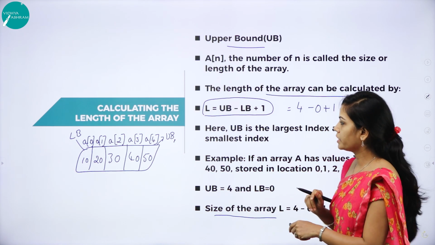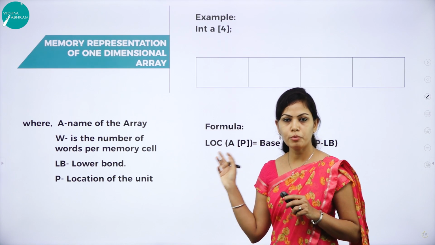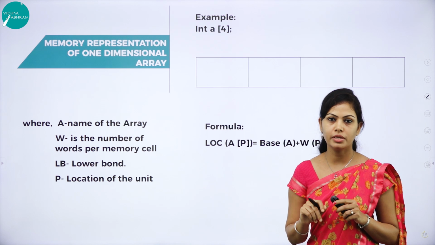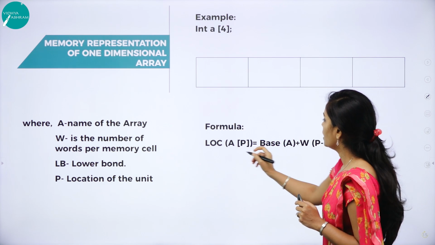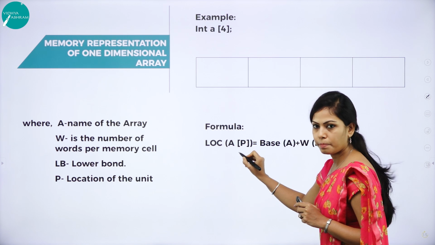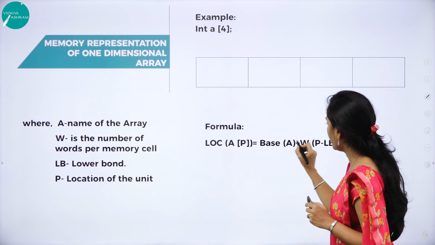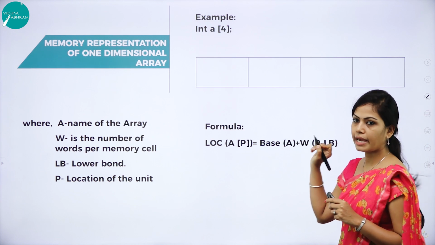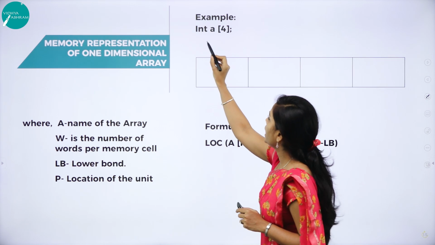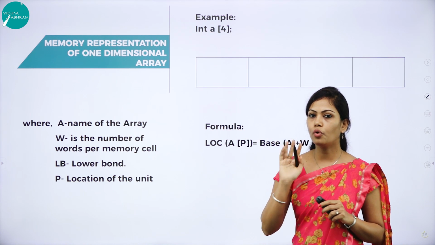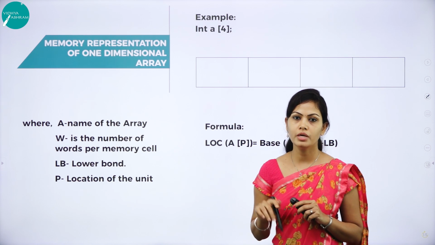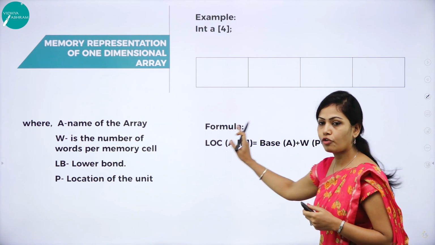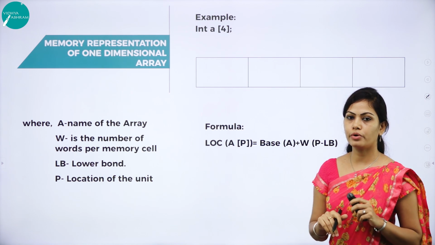So the next concept is memory representation of a one-dimensional array. Here we have to use one simple formula, that is location of A[P] is equal to base of A plus W into (P minus LB). So my question is int A[4]. Here we are using only 4 elements. How to find the memory representation of a given value? This is the formula for finding the memory location.